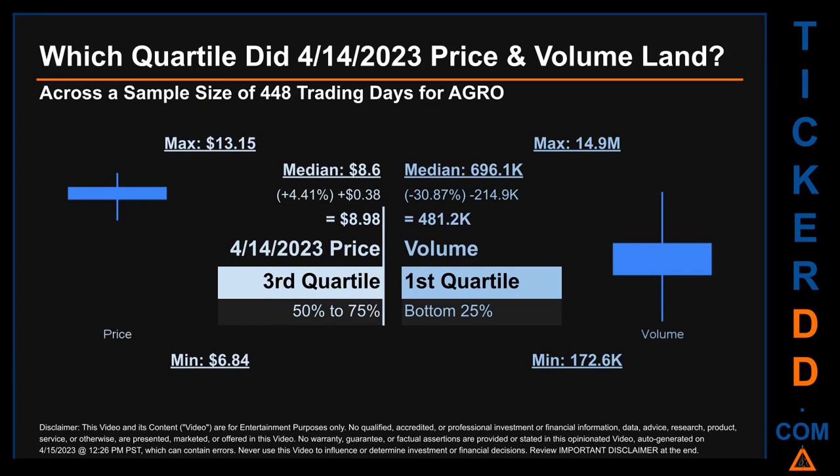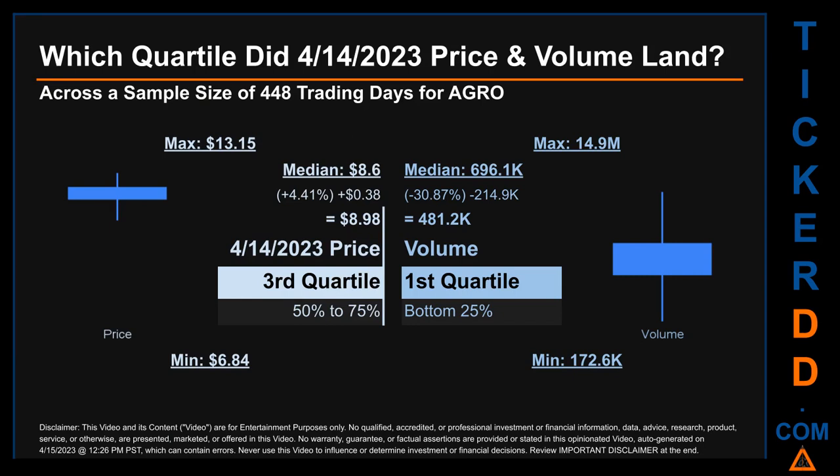Which quartile did April 14, 2023 price and volume land? Across a sample size of 448 trading days, the maximum end-of-day price for AGRO was $13.15 while the minimum was $6.84. Within that price range, April 14, 2023 price, of $8.98, landed within the third quartile, placing it within the 50% to 75% range of all sampled end-of-day prices. The day's volume landed within the first quartile, at the bottom 25% of all sampled daily volume, which saw a max daily volume of 14.9 million and a minimum of 172.6 thousand.